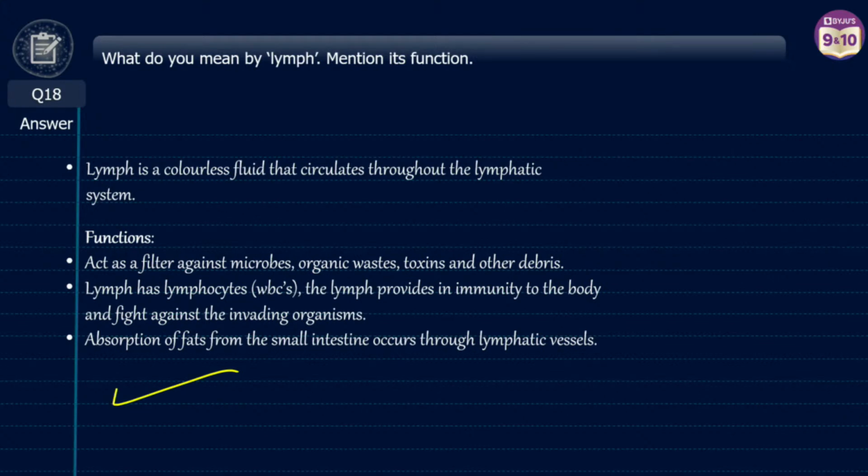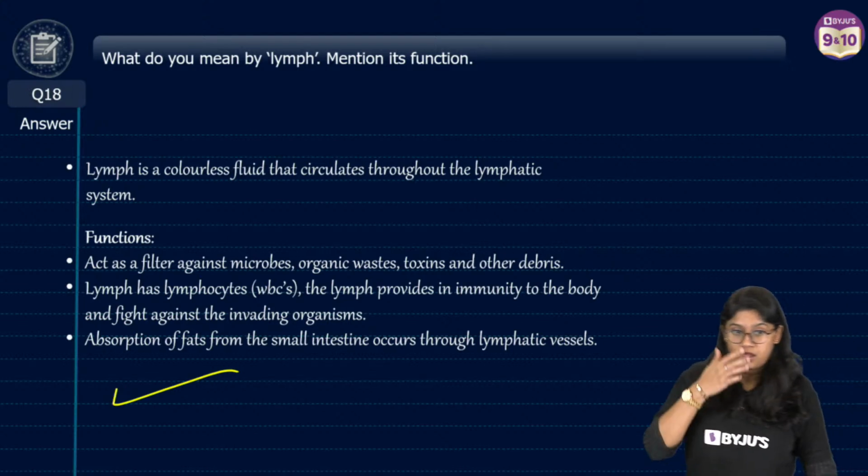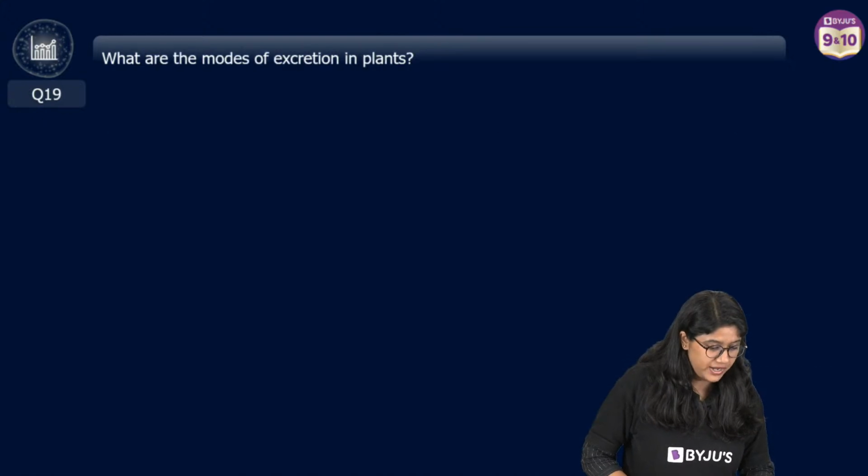Not blood vessels, not gulab jamun, dear. Blood vessels are the ones in which blood is flowing, right? You are saying blood cells, but that is also not correct, right? Blood vessels are different types of cells altogether, right? And lymph is a fluid. Okay, jolly everyone. Let's move ahead.